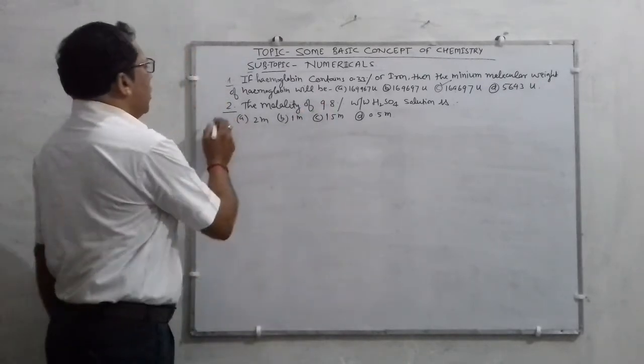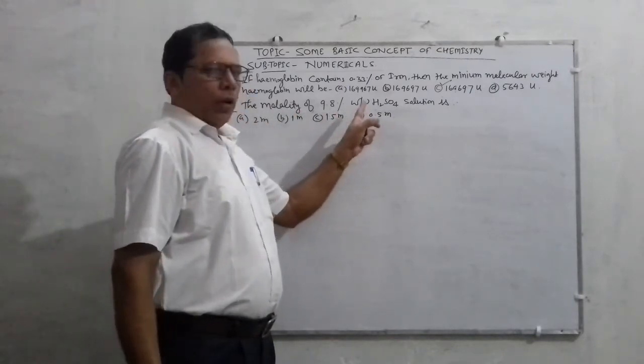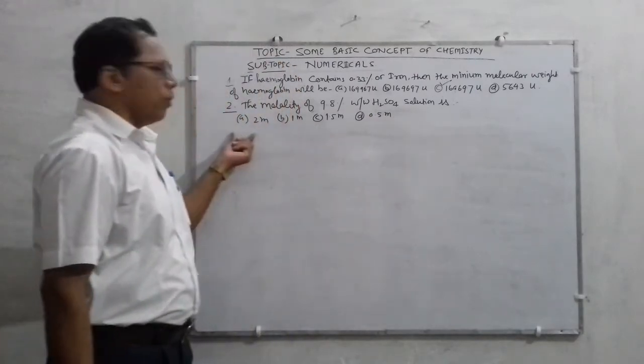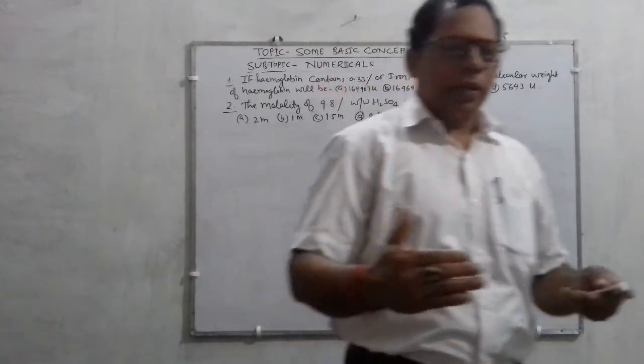Second question: the molality of 9.8% weight by weight H2SO4 solution is, you have to find that. As children, you know the definition of molality.